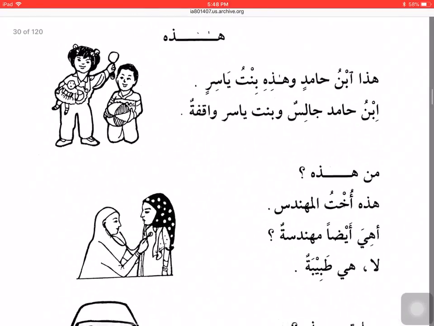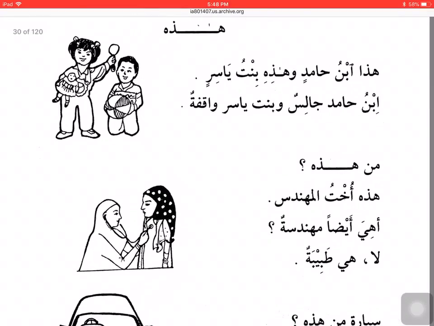So the first line is saying: هذا ابن حامد وهذه بنت ياسر. ابن حامد جالس وبنت ياسر واقفة. This is Hamid's son and this is Yasir's daughter. Hamid's son is sitting and Yasir's daughter is standing.